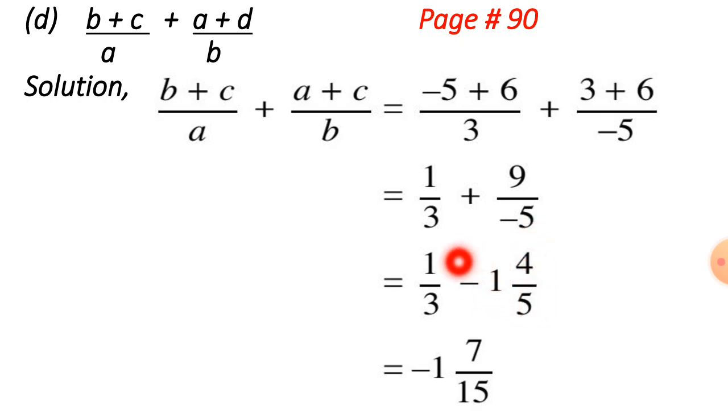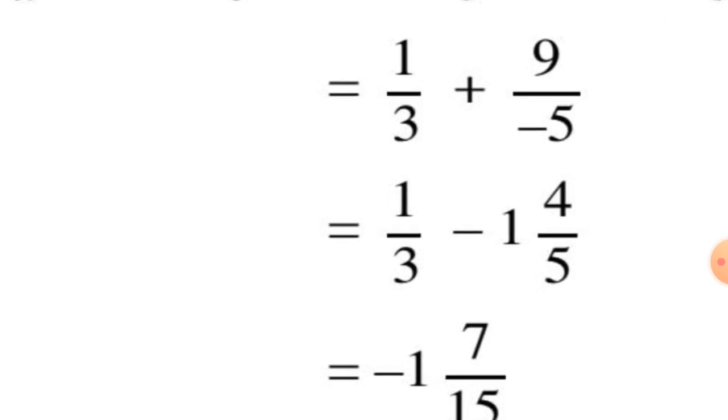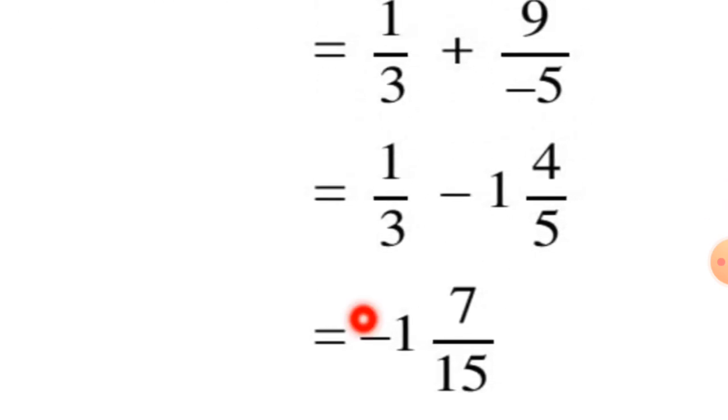So now we have to take the LCM of these two numbers. -1 remains as it is, and we take the LCM of 1 over 3 minus 4 over 5. The denominators are 3 and 5, and if we take the LCM of these two denominators, we will get 15.